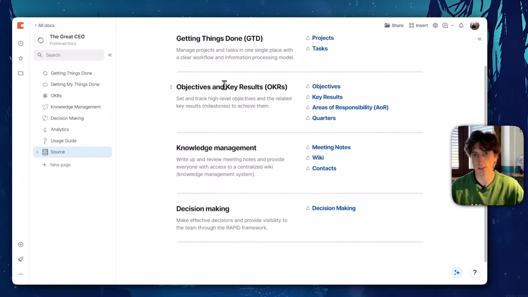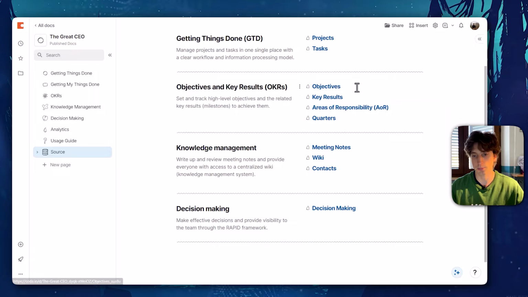And there are objectives and key results. These are OKRs, popularized by John Doerr. We'll also find a presentation from John Doerr in here, in the knowledge management element in the doc. And the key tables for managing OKRs are objectives. Each objective will have key results.